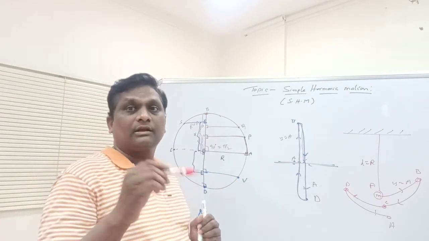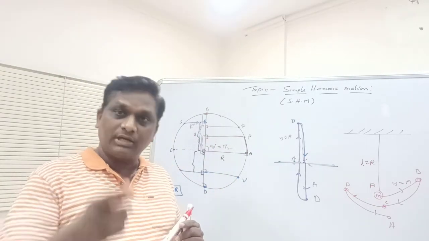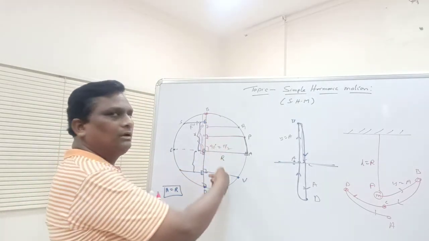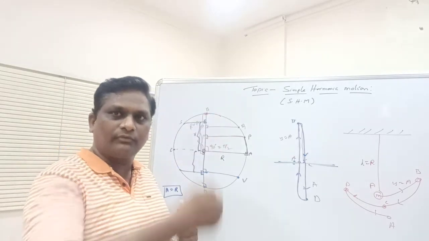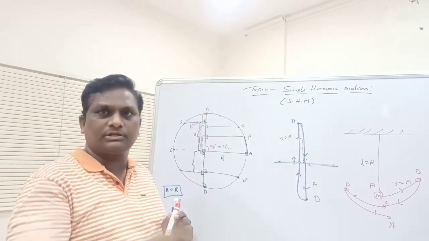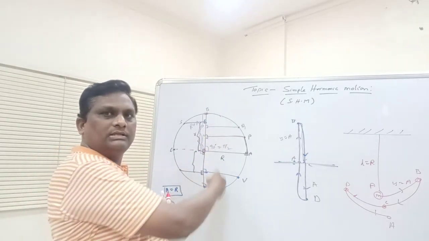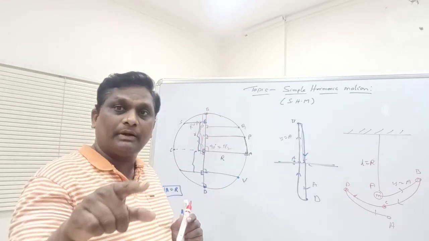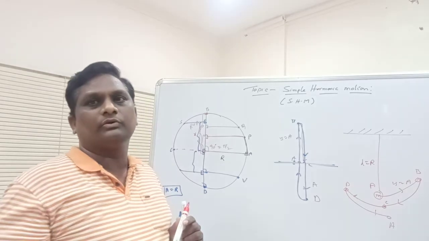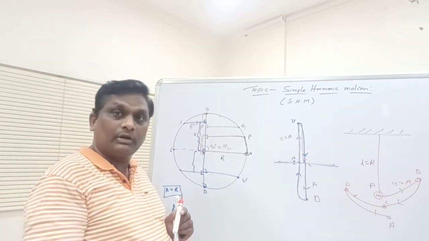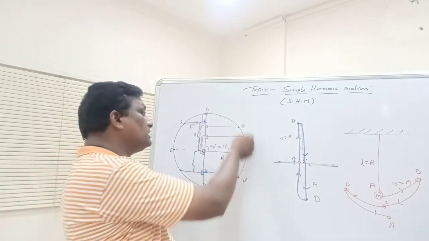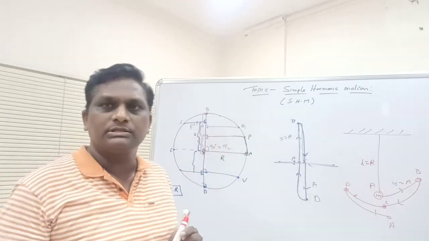The foot of the perpendicular is in to and fro directions with respect to the mean position. So the foot of the perpendicular executes the simple harmonic motion, but the particle motion is the circular motion.